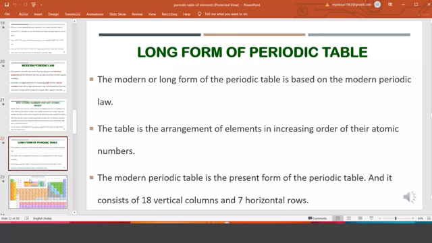Why the word long form? It looks long compared to the earlier tables. Now the present table is looking long. You see the extreme left, the extreme right, and in between at the bottom, so everywhere it is looking long. That's why it is called the long form of the periodic table. Why it is looking long, we'll discuss later.